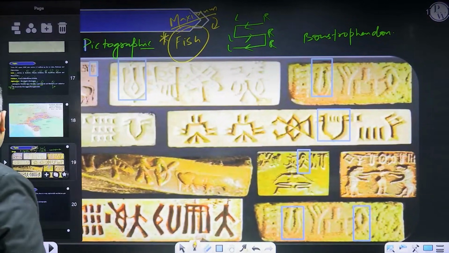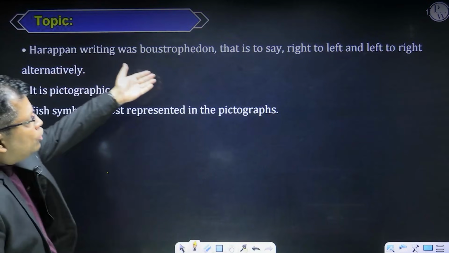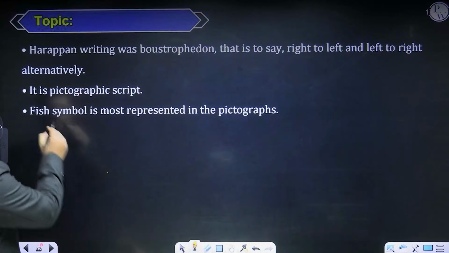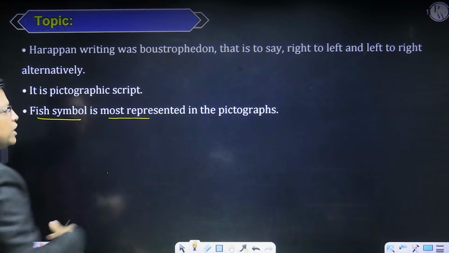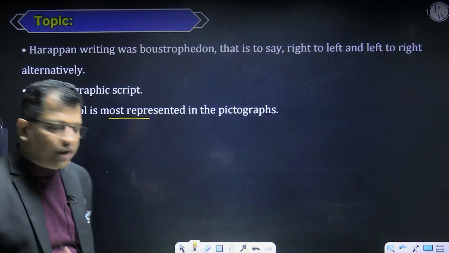Now, coming to the other one. Harappan writing was most often from right to left, then left to right, and so on, pictographic. And the fish symbol is the most represented in the pictographs of the IVC script. Is it fine?